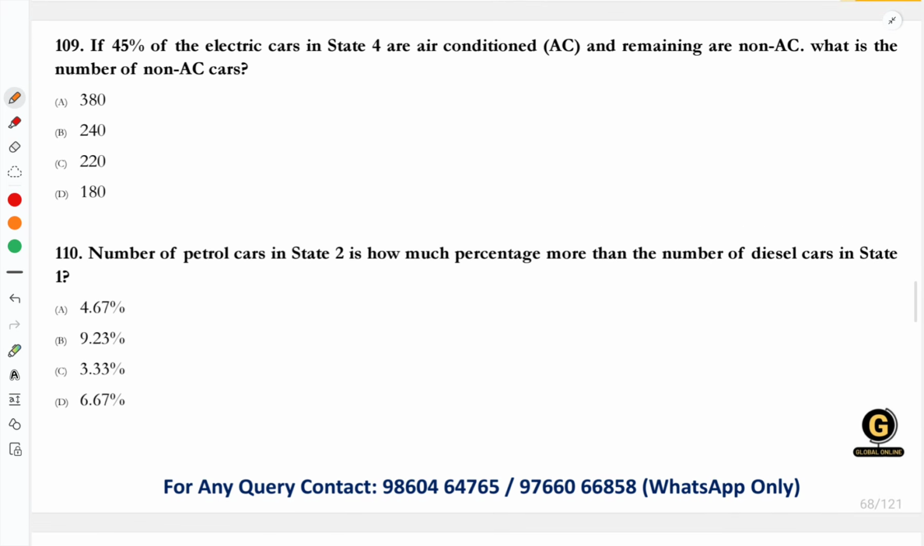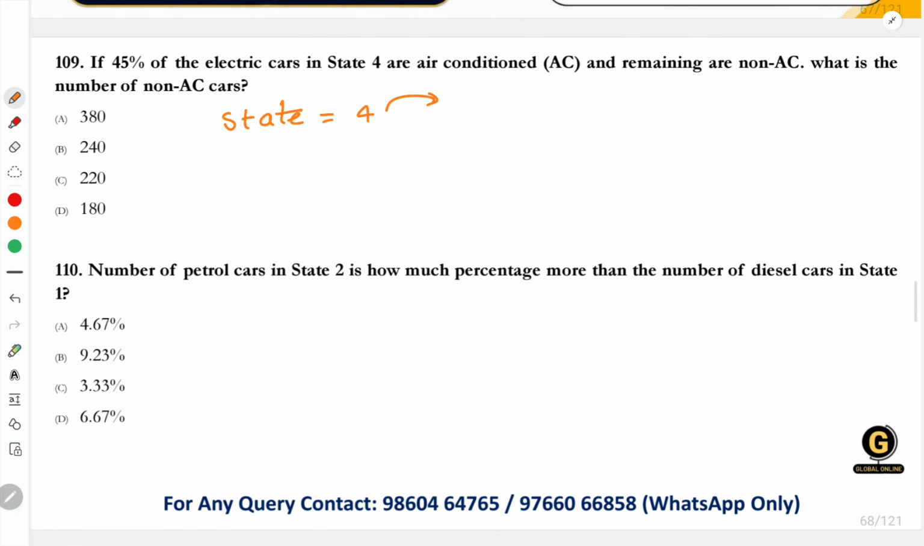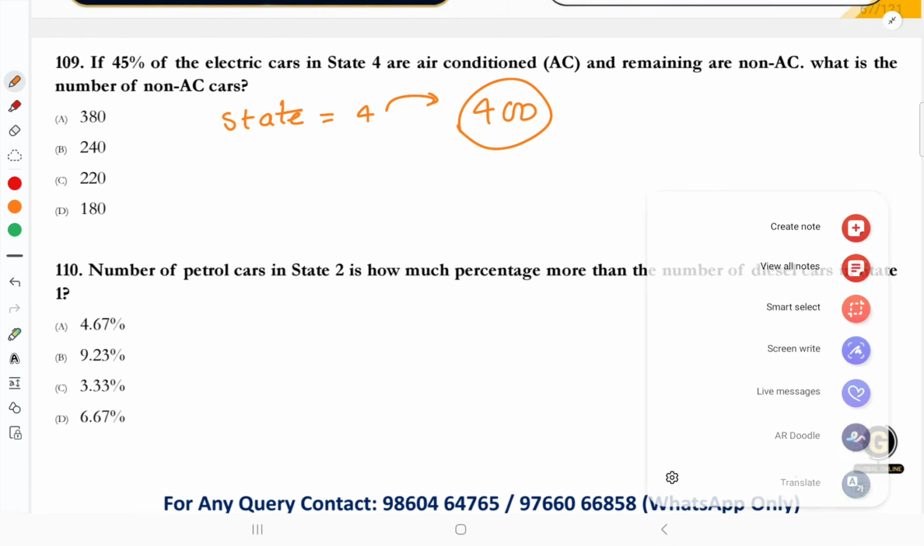Let's begin with the question set now. If 45% of electric cars in state 4 are air conditioned and the remaining are non-ACs, what is the number of non-AC cars? That is the question. 45% of electric cars in state 4. We are talking about state 4. Electric cars in state 4 are 400. How exactly have I understood that in state 4 there are 400 electric cars? For that, I'll give you a table first. Understand this table.